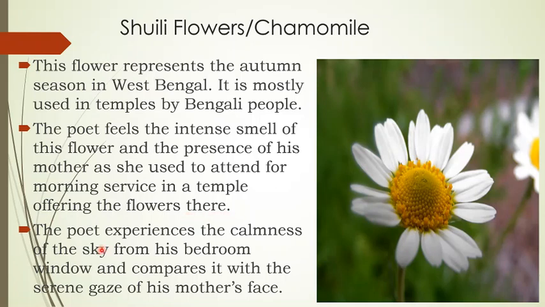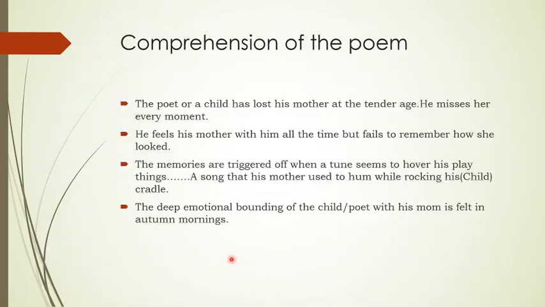The poet experienced the calmness of the sky from his bedroom window and compares it with the serene gaze of his mother's face. Here we can understand that he feels his mother everywhere. Now let us try to comprehend the poem.